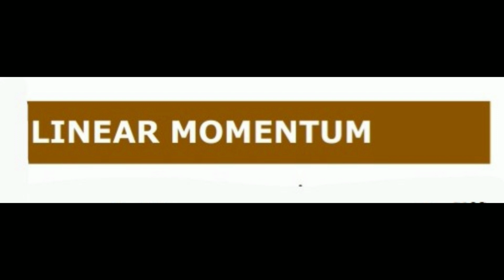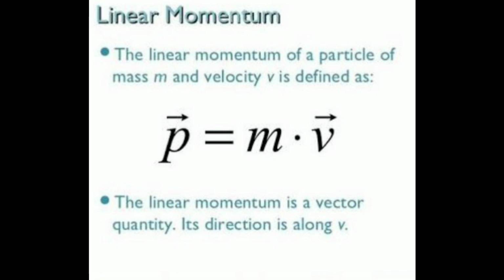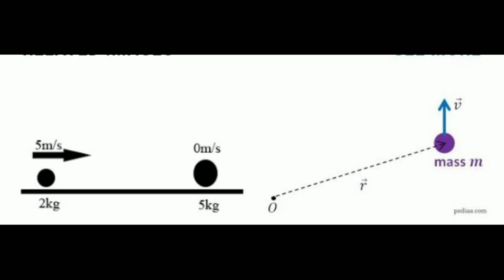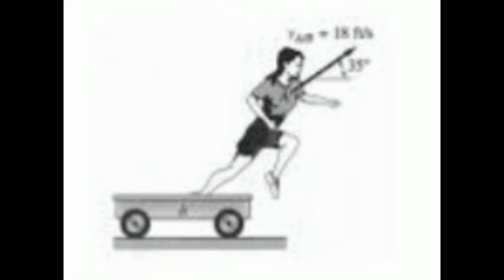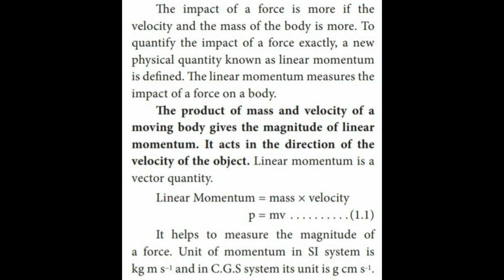Next one, linear momentum. The impact of a force is more if the velocity and the mass of the body is more. To quantify the impact of the force exactly, a new physical quantity known as linear momentum is defined. The linear momentum measures the impact of a force on a body. The product of mass and velocity of a moving body gives the magnitude of linear momentum. It acts in the direction of the velocity of the object.